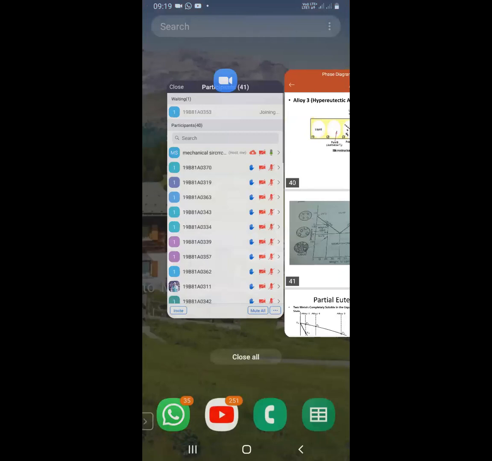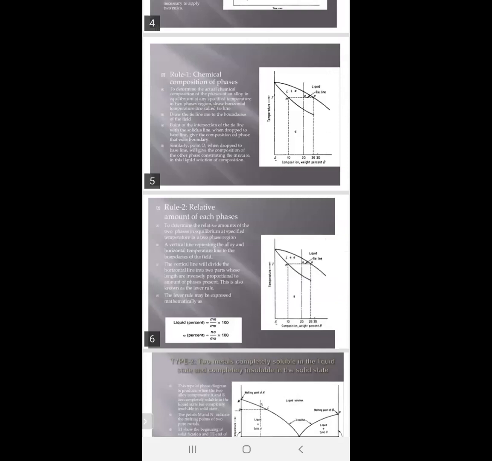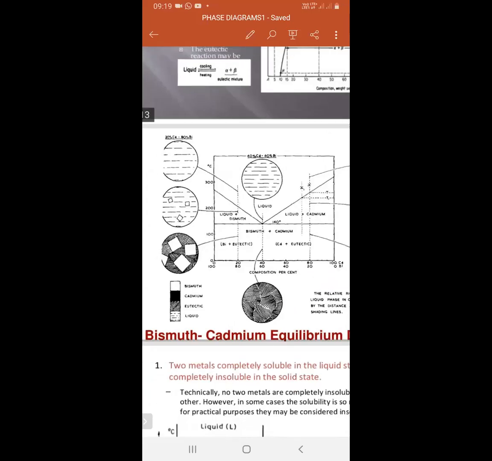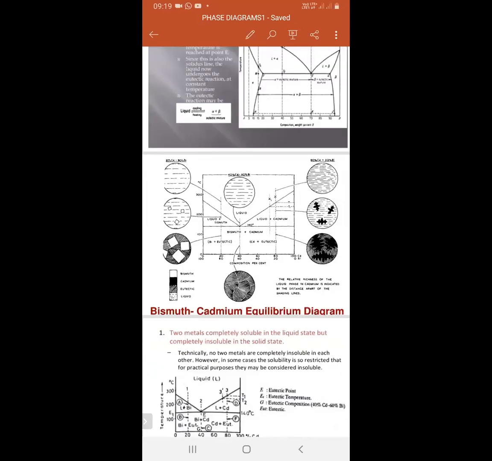And then I will show you here. Is it visible? Visible, sir. What are there? Bismuth and cadmium, the equilibrium diagram. Very good. Bismuth and cadmium, that is the phase diagram, of eutectic type.